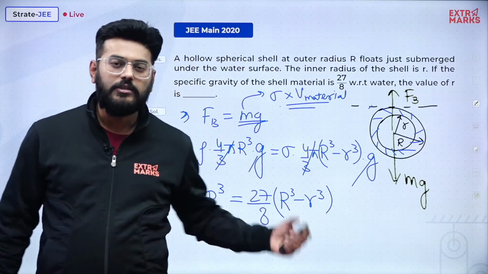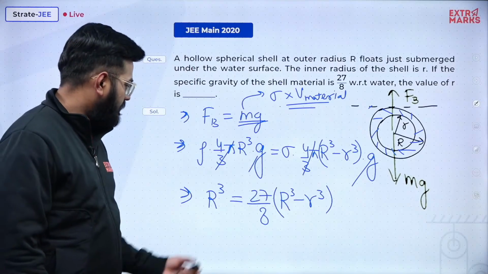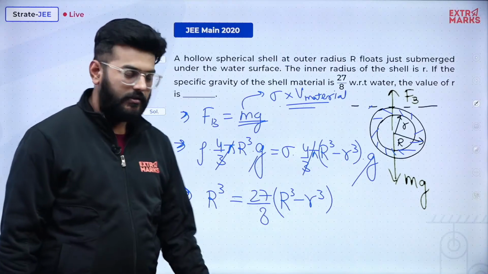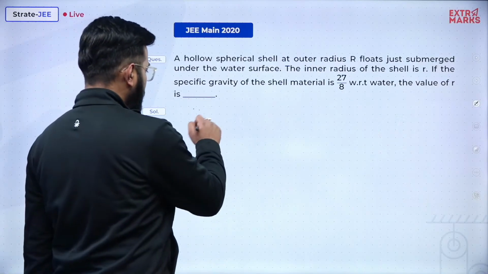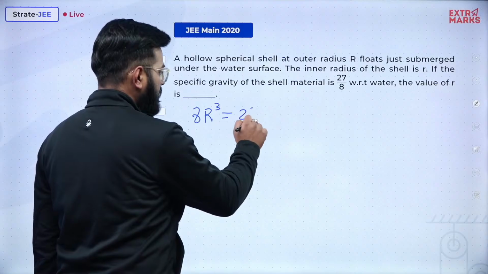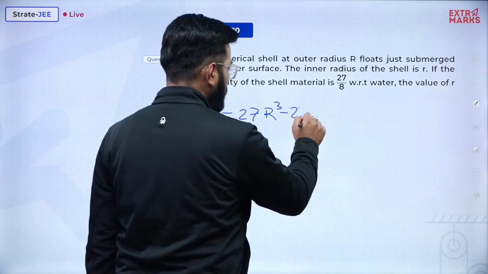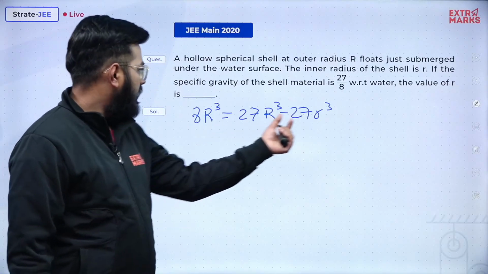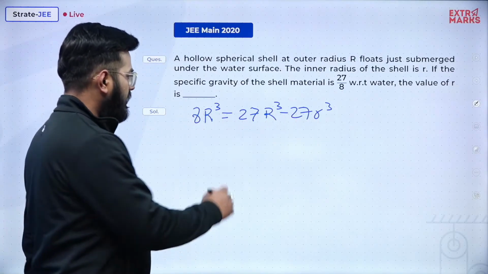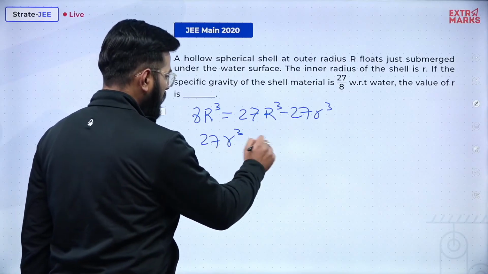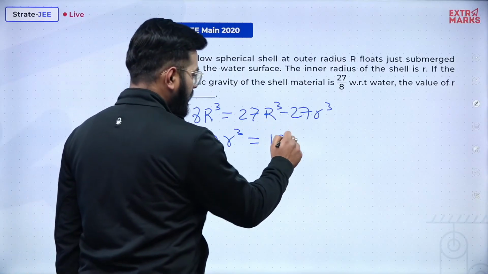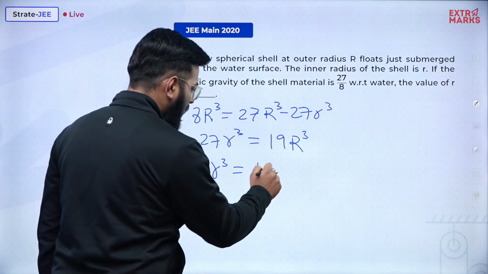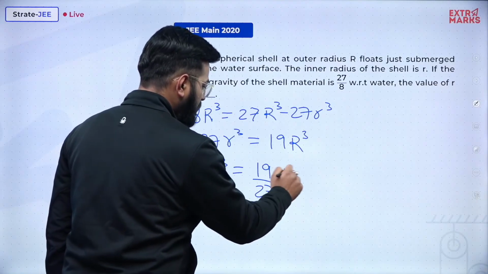I'll be telling you why this question is very beautiful. Such kind of an expression occurs. Now let's do one thing. Take the 8 to the other side; 27 will be over here only. So 8r cube is equal to 27 capital R cube minus 27 small r cube. Perfect. Absolutely perfect. Now replace the 8r cube over here. So 27r cube will be equivalent to 19 capital R cube, and small r cube is equal to 19 by 27 times capital R cube.